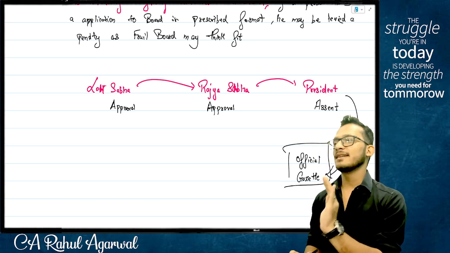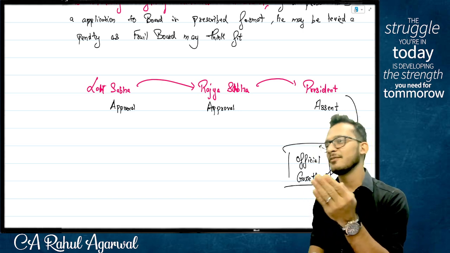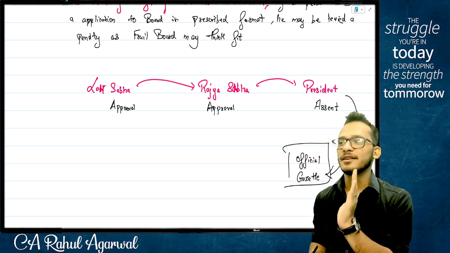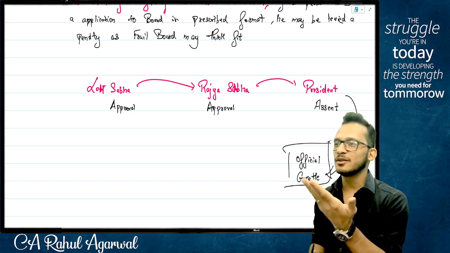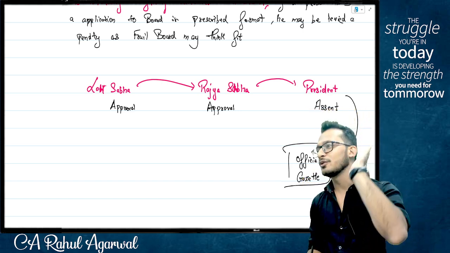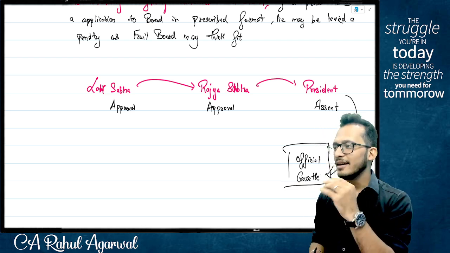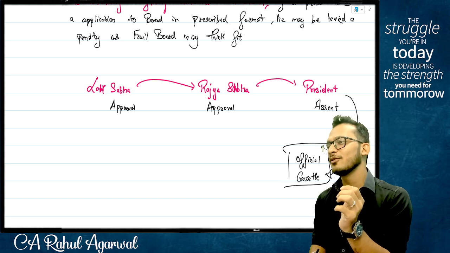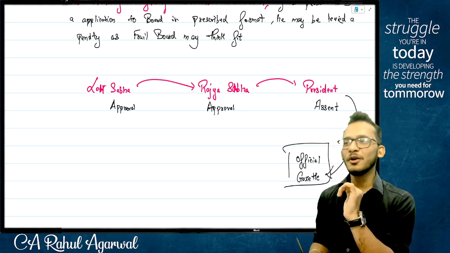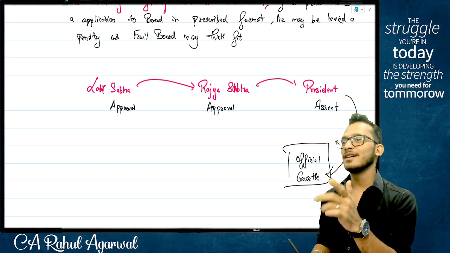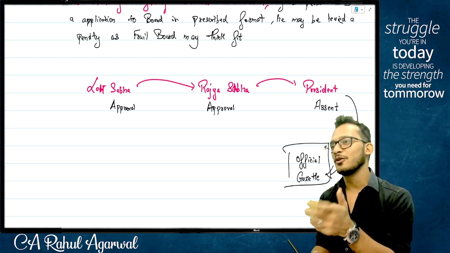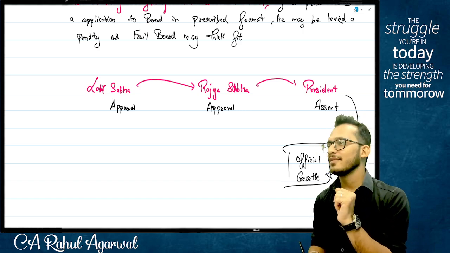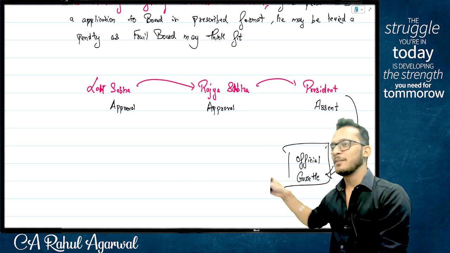After you clear the exams, if you go to your principal, your manager, and tell him, sir, this is what Rahul taught me, and this is what it is because this is what I wrote in ICA exams, he'll say, okay, you go write ICA only, I don't want you in my office. He doesn't care because he is not looking for how to do, he's looking for how not to do. He's not looking for answers on how you can follow, he wants answers on how you should not follow. Understood? So those kinds of discussions will happen as we go forward.